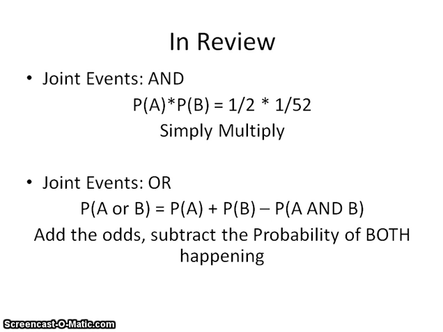And the next thing, we have joint events, the OR events. So the probability of A or B is equal to the probability of A plus the probability of B minus the probability of both the events happening at the same time. So you add the probabilities, and then you subtract the probability of both items happening.